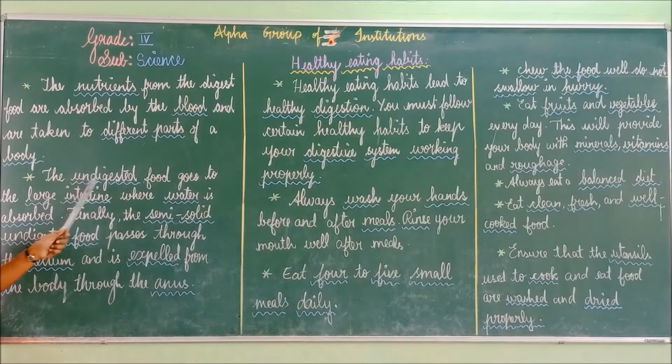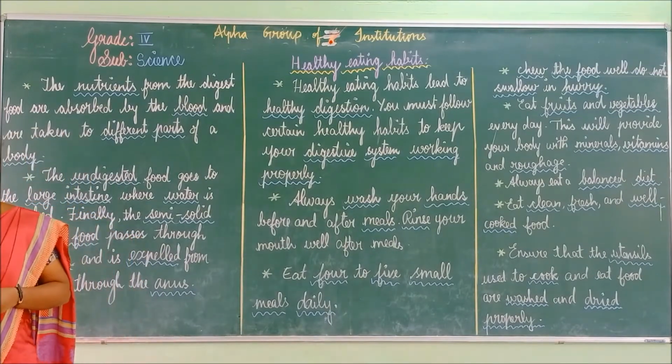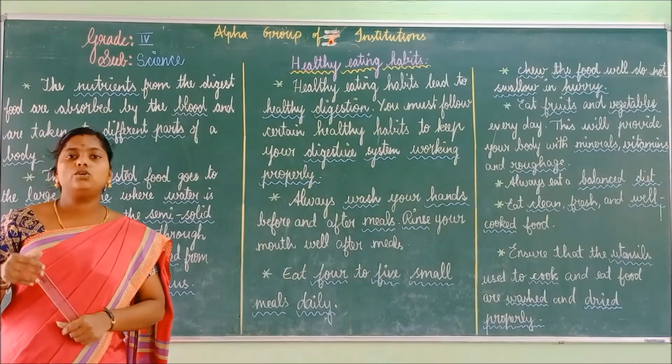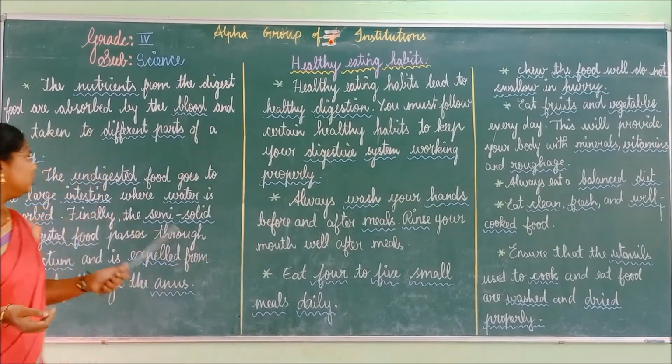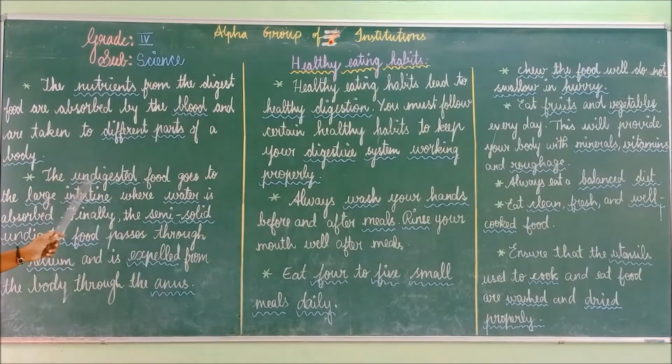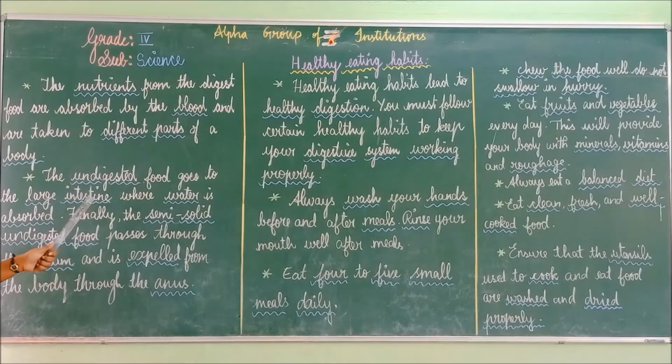The next step is the undigested food. Everything we eat is not healthy for our body. The digested healthy food will be taken by your body, and the undigested food goes to the large intestine. So now the next travel has started. It goes to the large intestine, where water is absorbed. Finally, the semi-solid undigested food passes through the rectum and is expelled from the body through the anus.